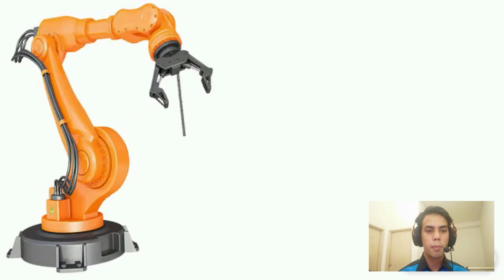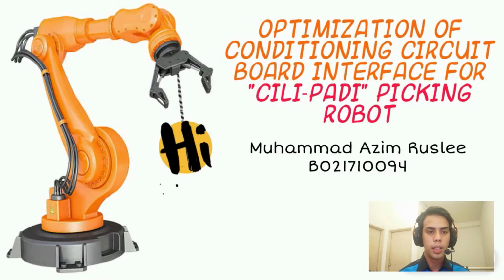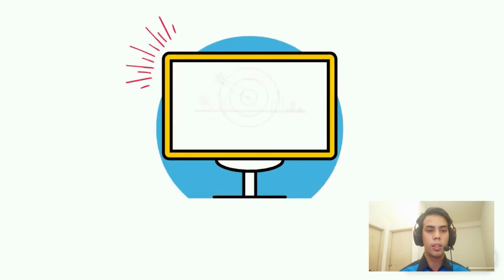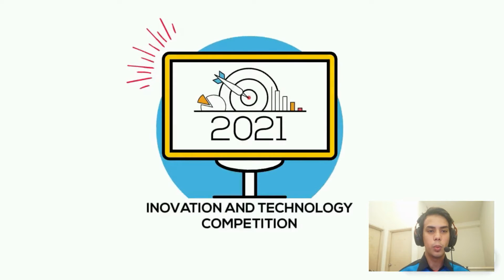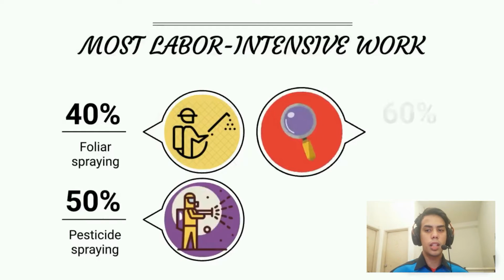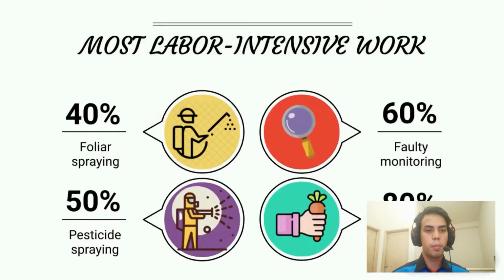Today, I would like to present my final year project, which is optimization of conditioning circuit board interface for Cili Padi picking robot for Innotech 2021. In Cili Padi fertigation process, the most time-consuming and laborious is Cili Padi picking. It was reported that the picking operation takes up 80% of the fertigation process, and on average, it took about 1 hour for a single worker to pick 1 kilogram of Cili Padi. So, Cili Padi picking robots were considered to encounter this problem.